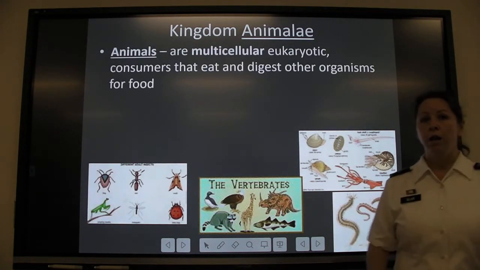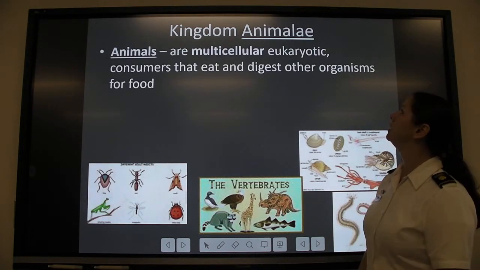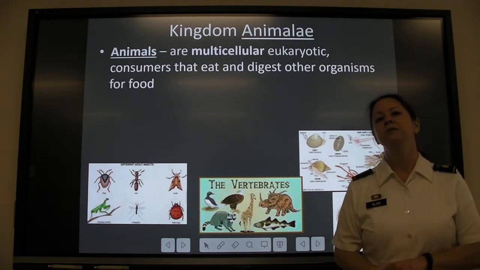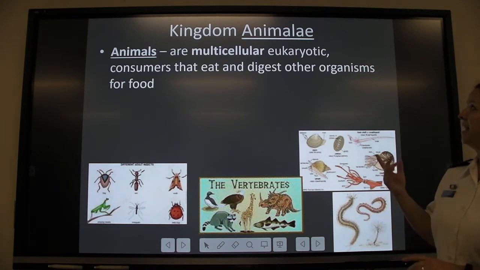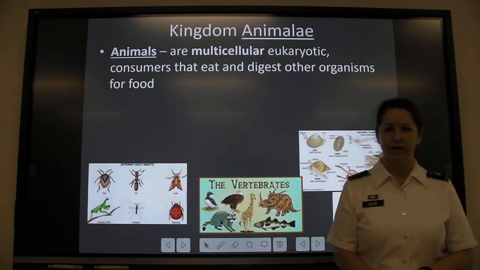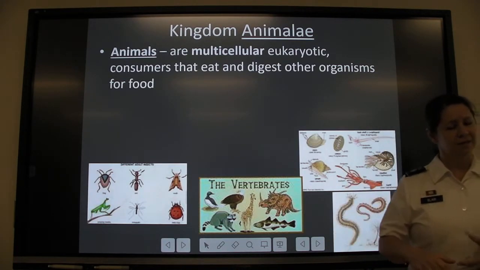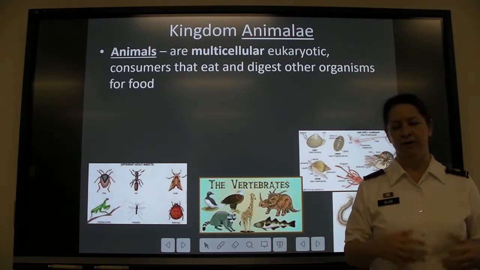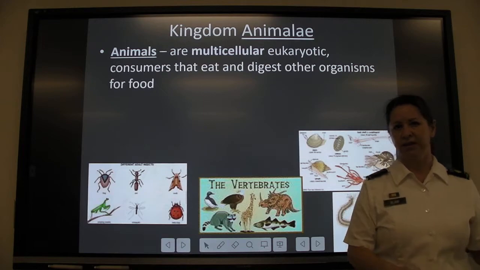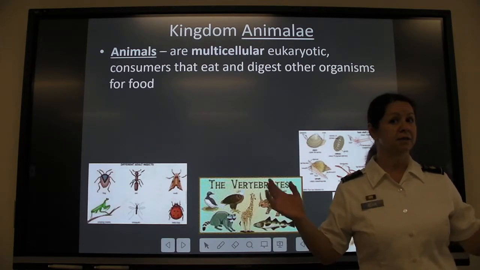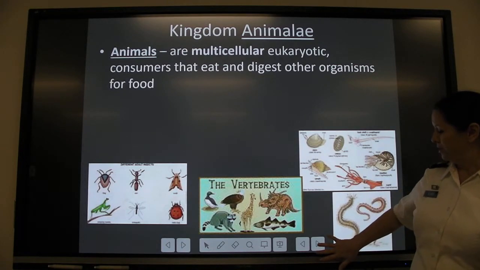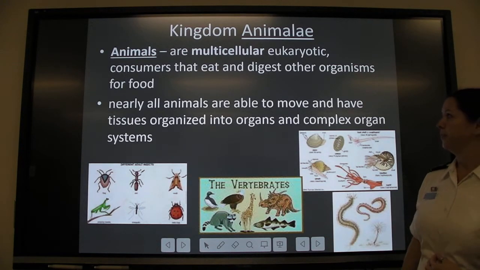They are all multicellular. They are also eukaryotic. And all animals are consumers. They eat and digest other organisms for food. Doesn't matter if they kill it themselves and then eat it, or if they're scavengers and something else killed it, or if they only eat plants. Those are still other organisms, and animals have to consume other organisms.